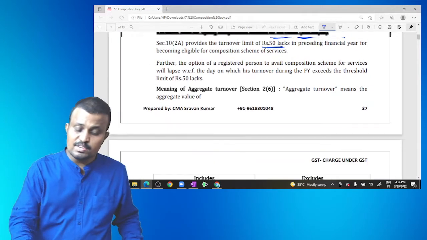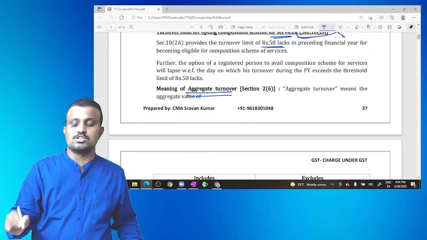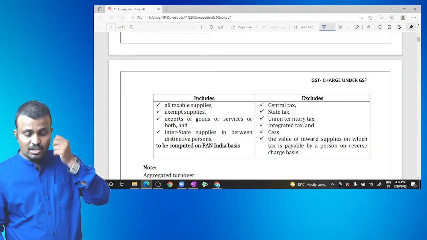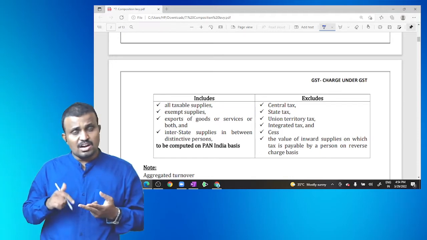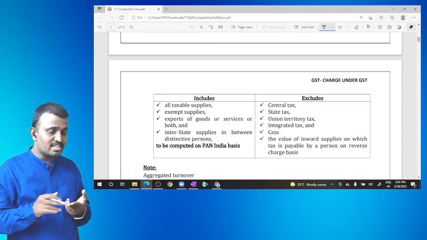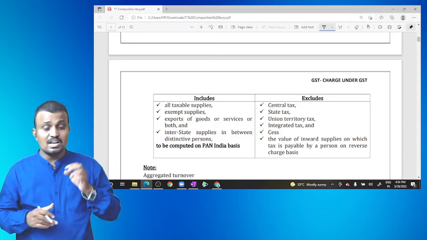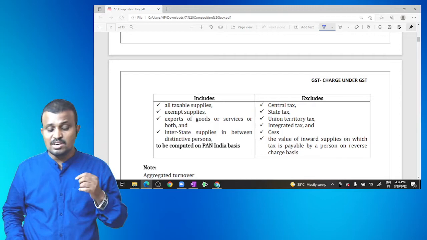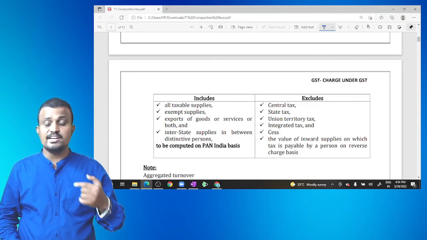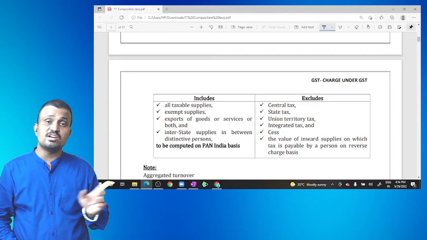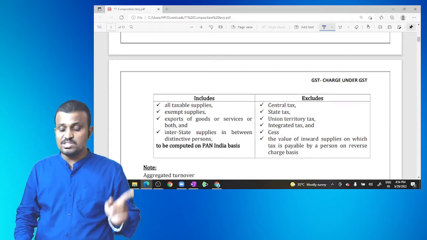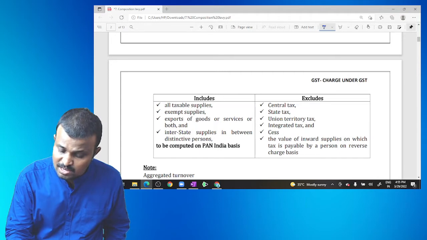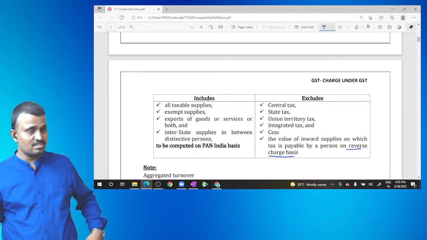Okay. First, before that, what is the aggregated turnover? Aggregated turnover includes all taxable supplies, all exempted supplies, all exported supply of goods or services, and interstate supplies between distinct persons, to be computed on a pan India basis. It does not include GST and compensation cess, and the value of inward supply on which tax is payable under the reverse charge mechanism.